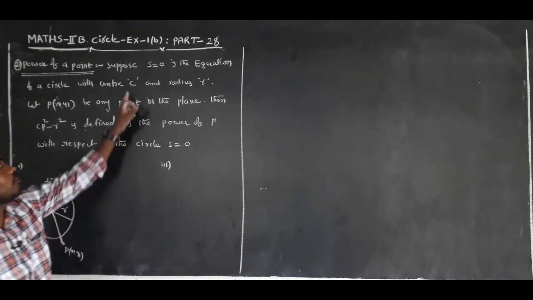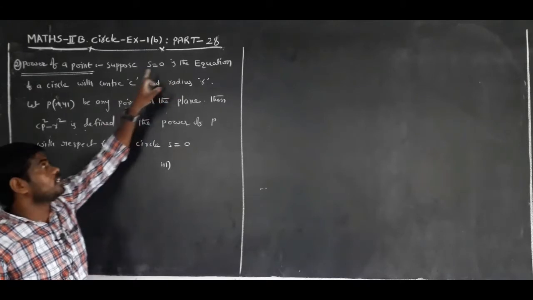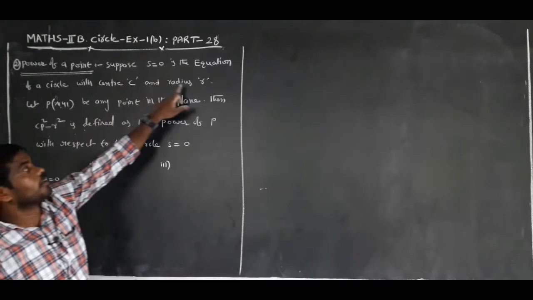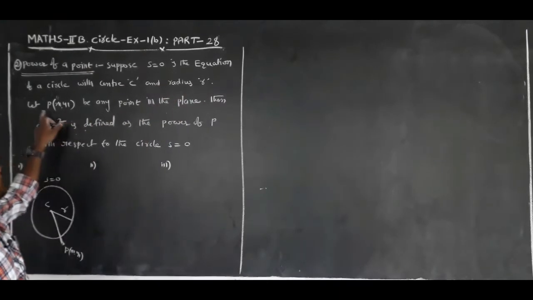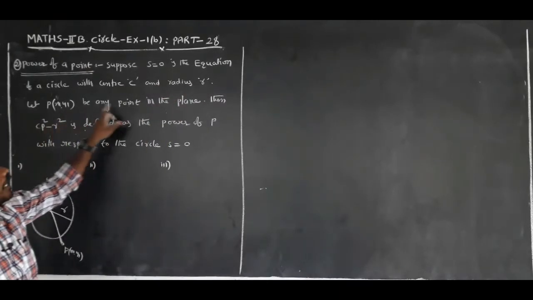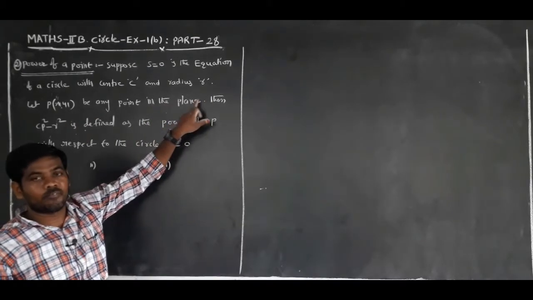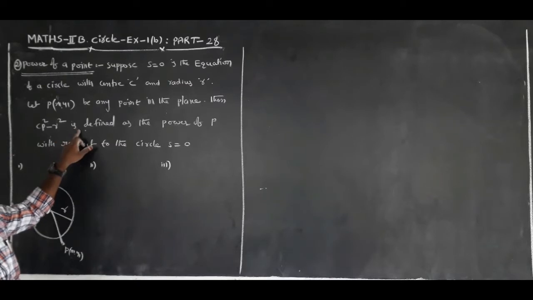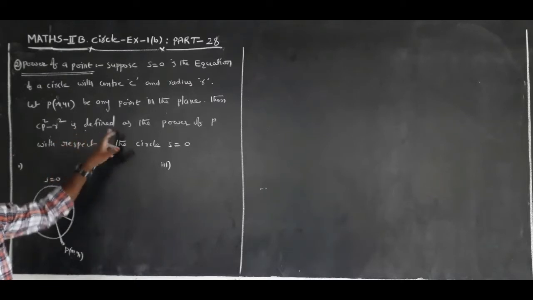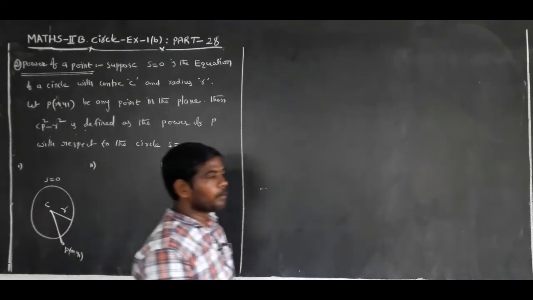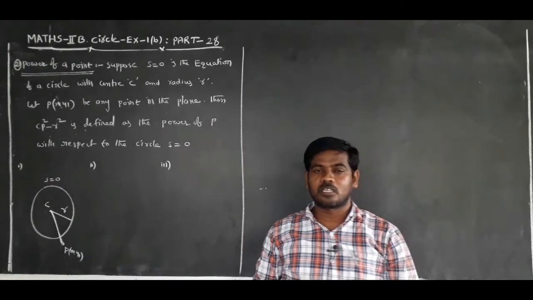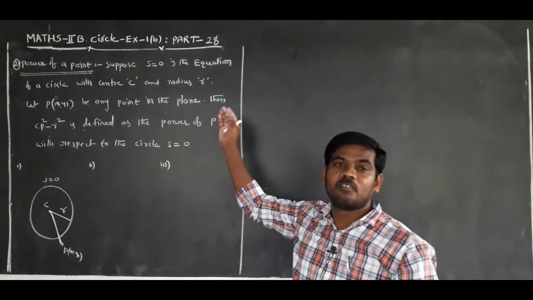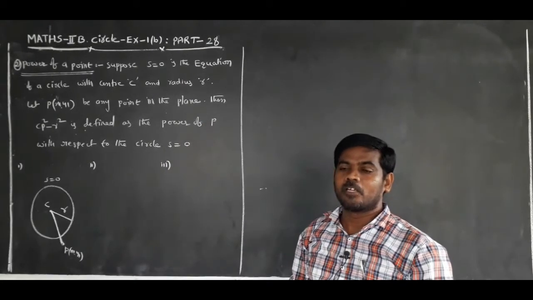Suppose S equal to 0 is the equation of the circle with the center C and radius R. Let P(x1, y1) be any point in the plane. Then CP squared minus R squared is defined as the power of the point P with respect to the circle S equal to 0. This is the definition of the power of a point.